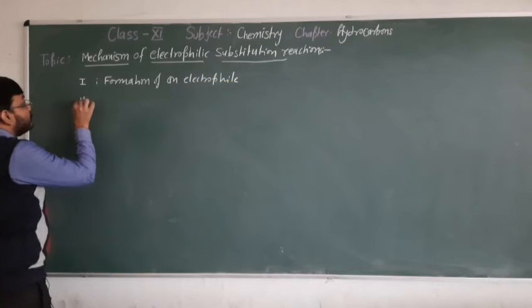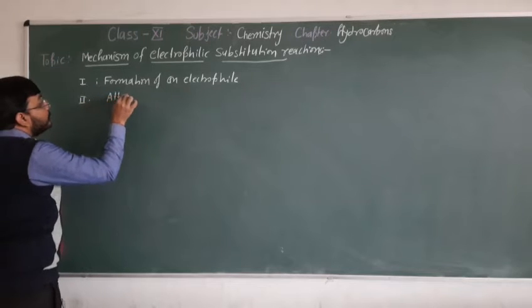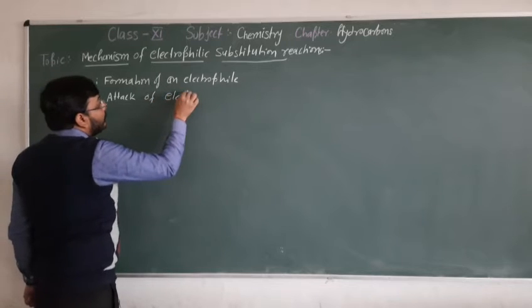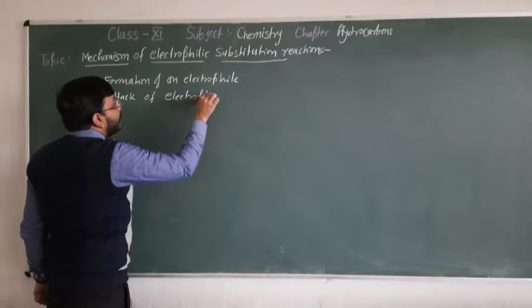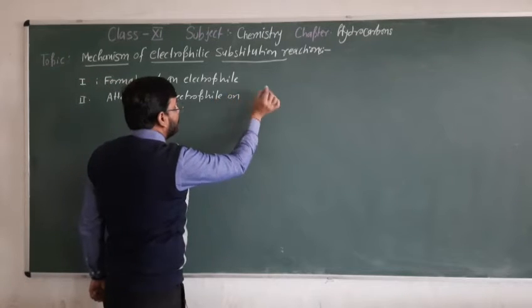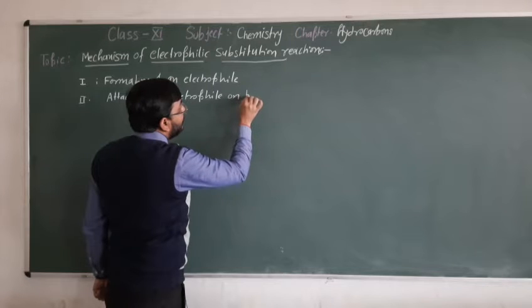The second step is the attack of the electrophile on aromatic hydrocarbon compounds or benzene.